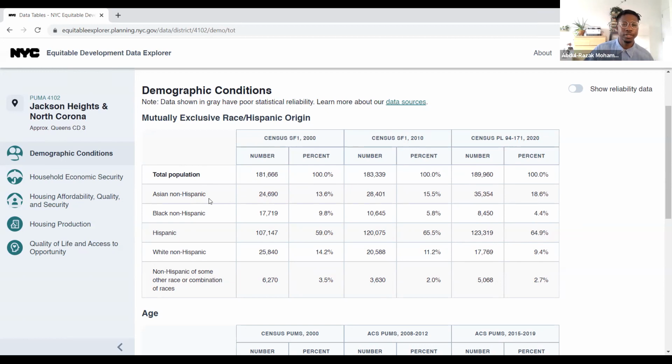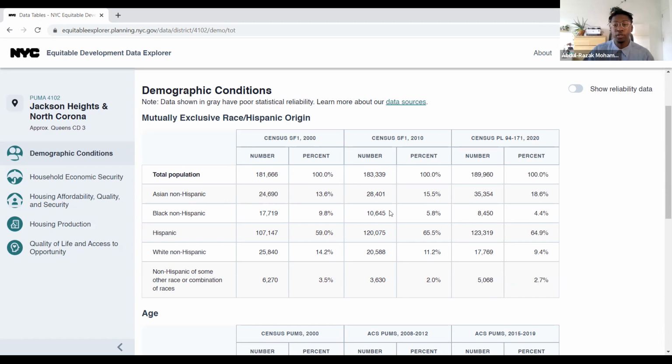They are collected every 10 years. As you remember, one of our guiding questions is thinking about what is the financial situation for the majority of our neighbors. And one thing that might be really helpful is you may want to understand which particular racial or ethnic groups make up the majority of your community district.